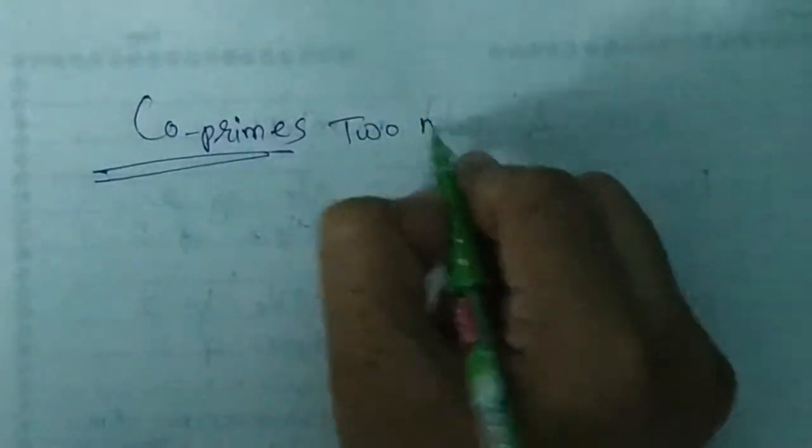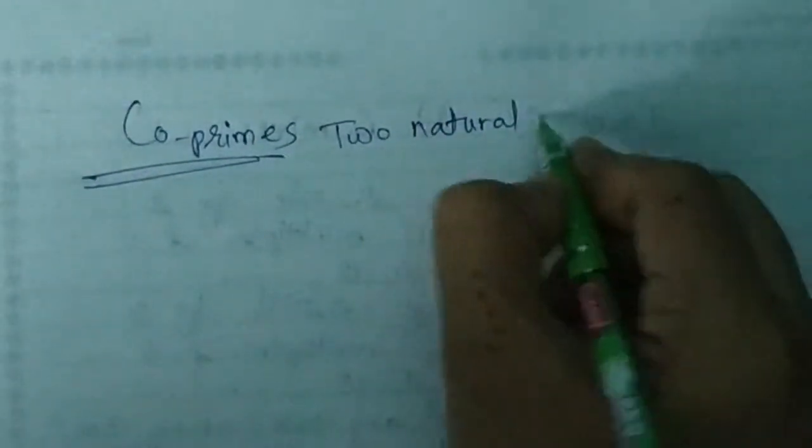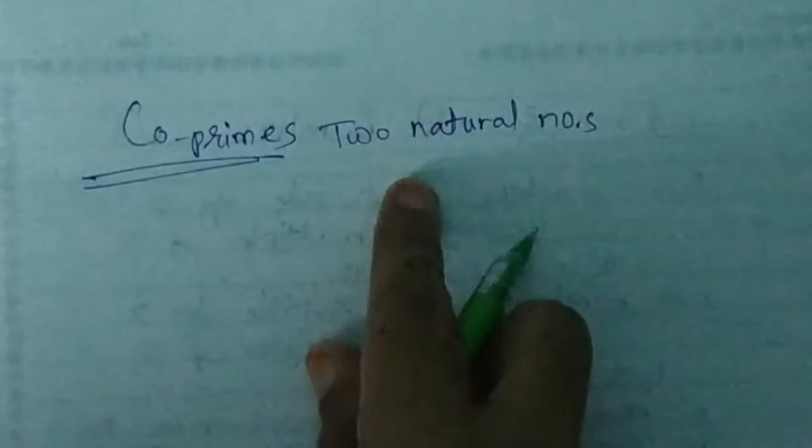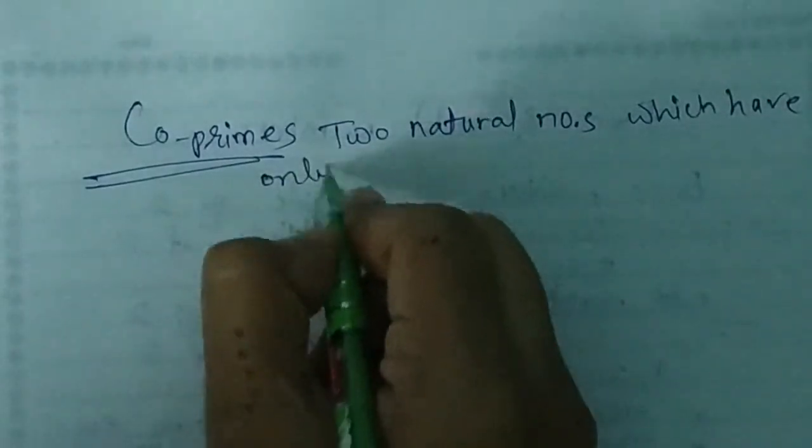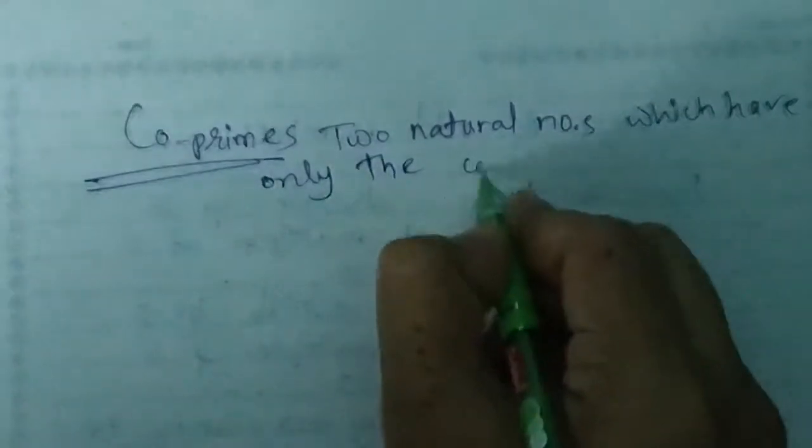Dear students, now we have co-prime numbers. So what are co-primes? Here you have two natural numbers which have only the common factor of 1.